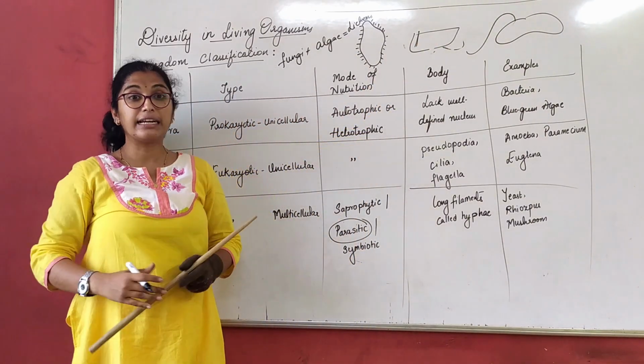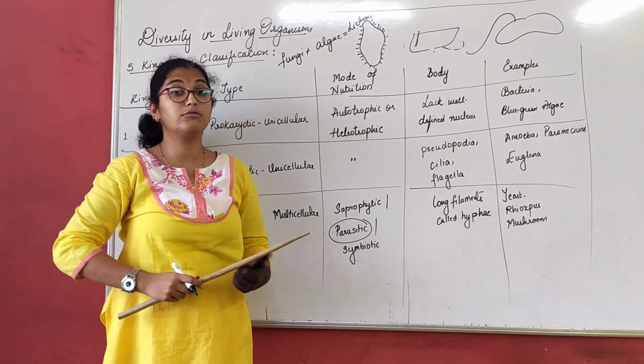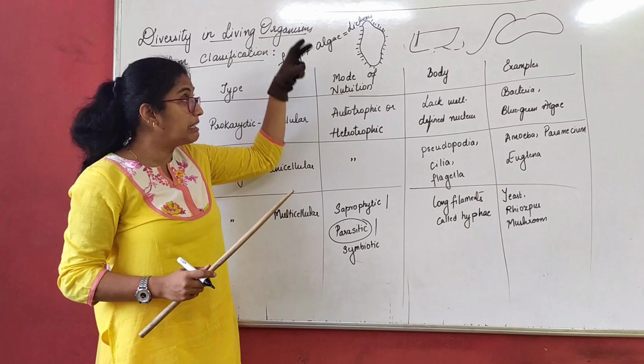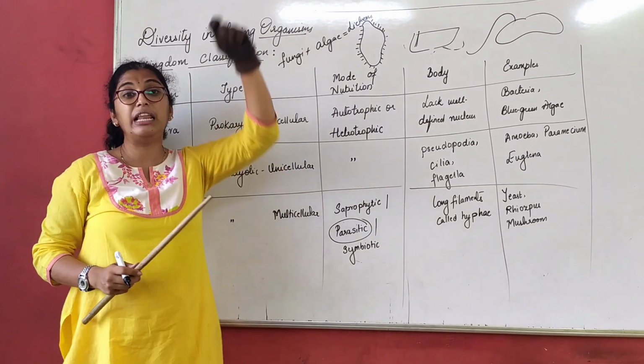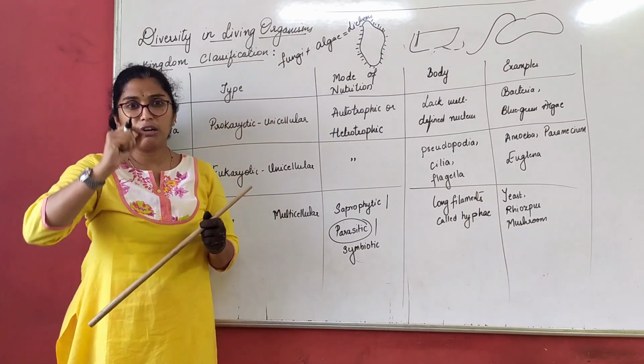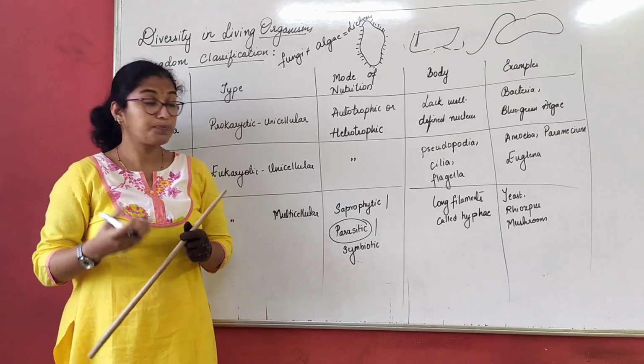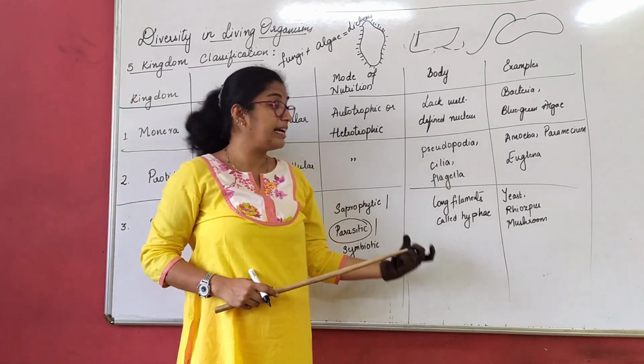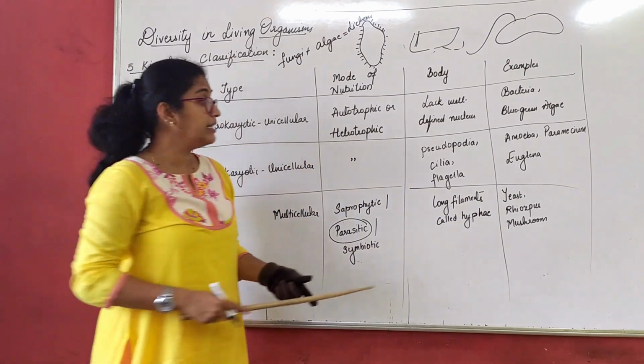If you have ever observed bread mold in your school lab under a microscope, you will clearly see these long filament-like, thread-like structures. That filament is the body type of fungi.